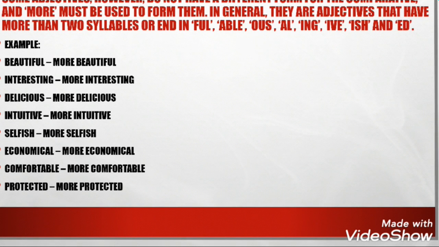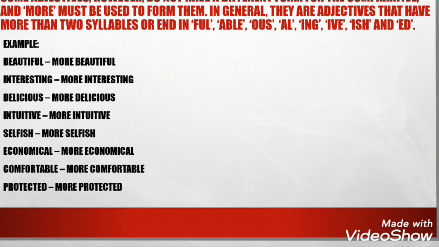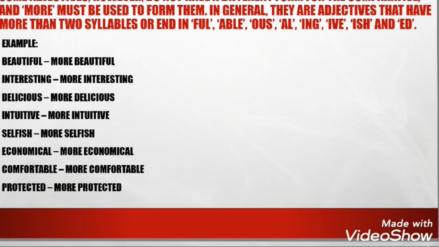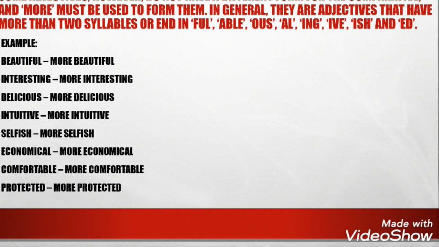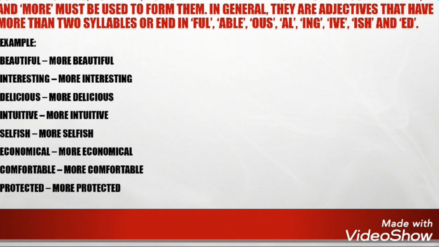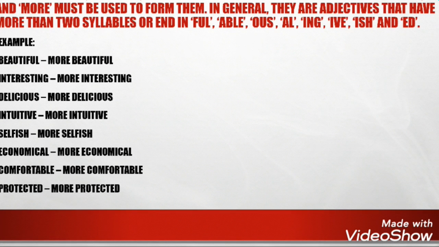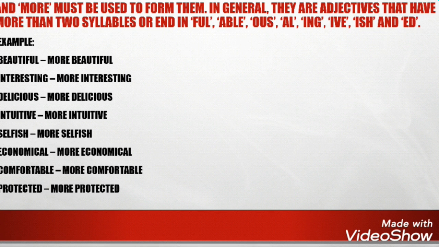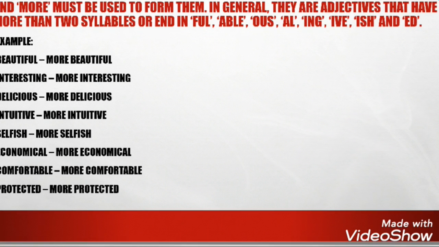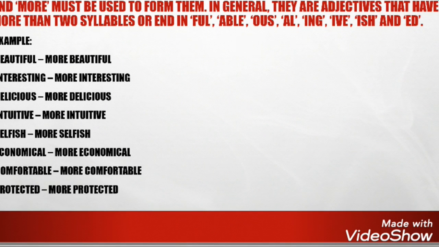Some adjectives, however, do not have a different form for the comparative, and more must be used to form them. In general, these are adjectives that have more than two syllables or end in ful, able, ous, ant, ive, ish, al, and ed. For example, beautiful, interesting, delicious, intuitive, selfish, economical, comfortable, protected. The comparatives are more beautiful, more interesting, more delicious, more intuitive, more selfish, more economical, more comfortable, more protected.